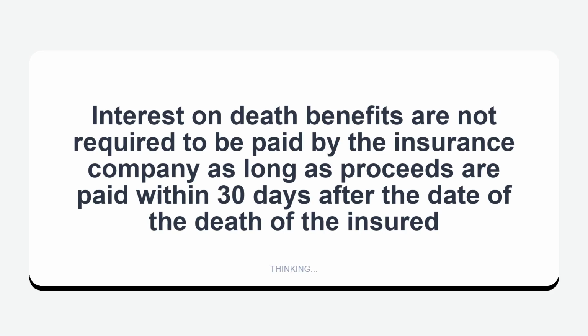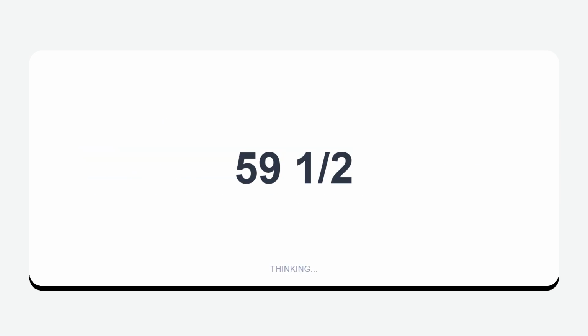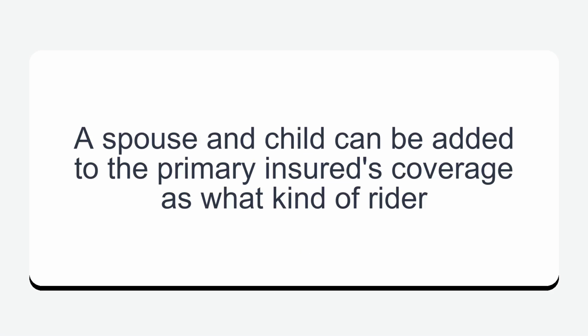Interest on death benefits is not required to be paid by the insurance company as long as proceeds are paid within 30 days after the date of the death of the insured. Index whole life insurance contains a securities component that acts as a hedge against inflation. 59.5. A spouse and child can be added to the primary insured's coverage as what kind of rider?